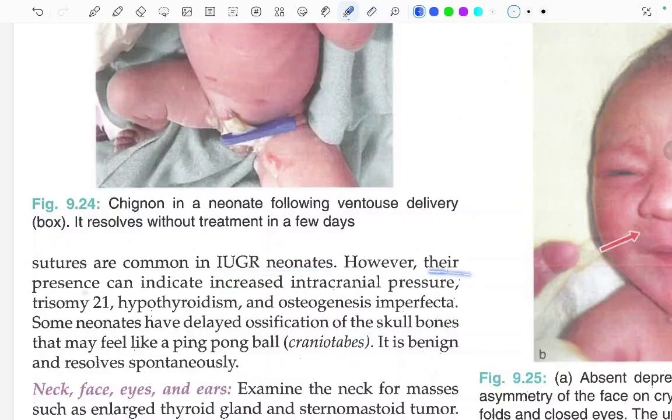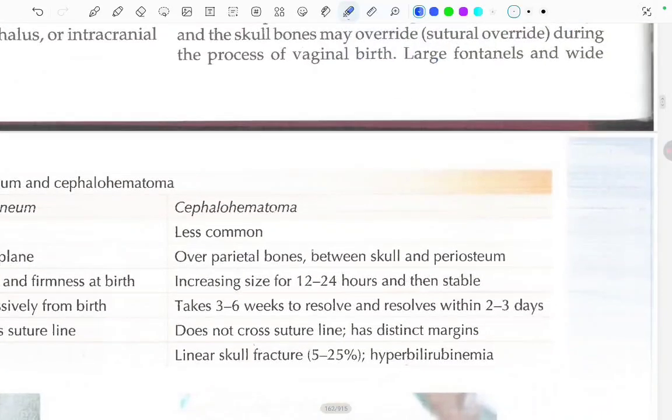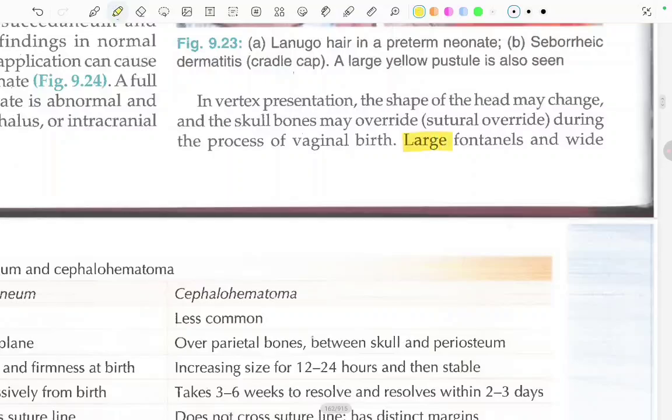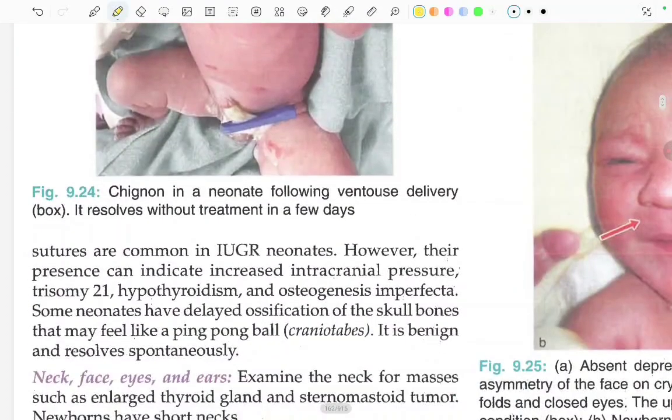However, their presence can indicate increased intracranial pressure, trisomy 21, hypothyroidism. This is important to remember, that large fontanelles and wide sutures are common in IUGR neonates. However, their presence can indicate increased intracranial pressure, trisomy 21, hypothyroidism, osteogenesis imperfecta. In a normal neonate, some neonates may have delayed ossification of the skull bones, and that may feel like a ping pong ball. Craniotabes is benign and resolves spontaneously.